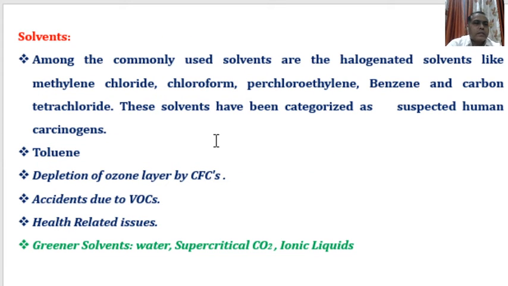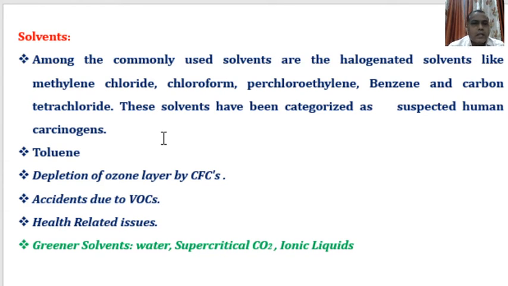Here, friends, among solvent, reagent and catalyst, the first one is solvent. Among the commonly used solvents are the halogenated solvents like methylene chloride, chloroform, perchloroethylene, benzene, and carbon tetrachloride. These solvents have been categorized as suspected human carcinogens. Dear friends, all these solvents are carcinogenic. Generally, benzene or halogenated solvents like methylene chloride.